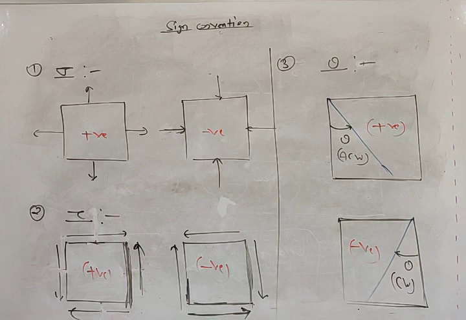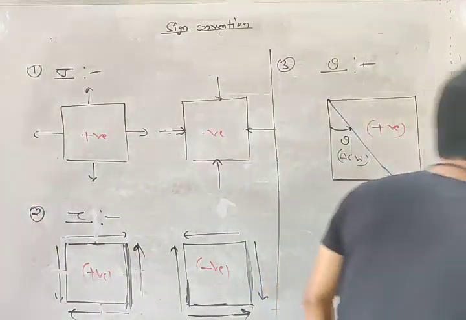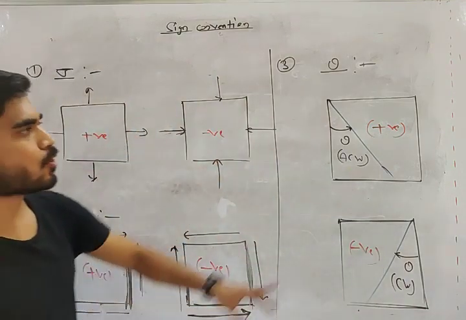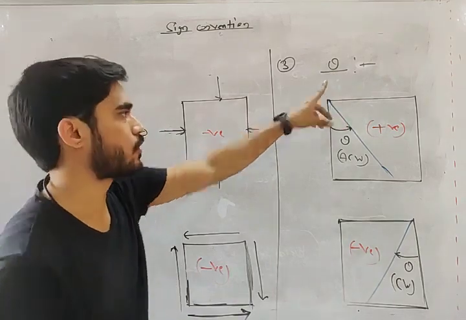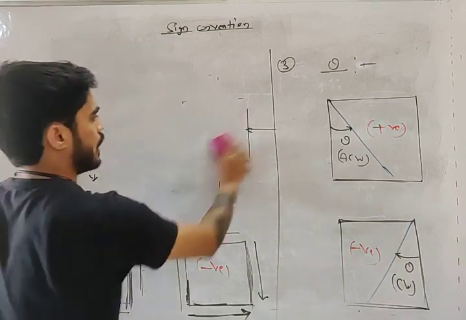So this is the sign convention of sigma, tau and theta. My friends, note this down and remember it, because if your sign of sigma, tau or theta is wrong, then the entire solution will be wrong. Most important is theta, because maximum students make mistake in the sign of theta. So let's make use of this sign convention and let's solve problems.